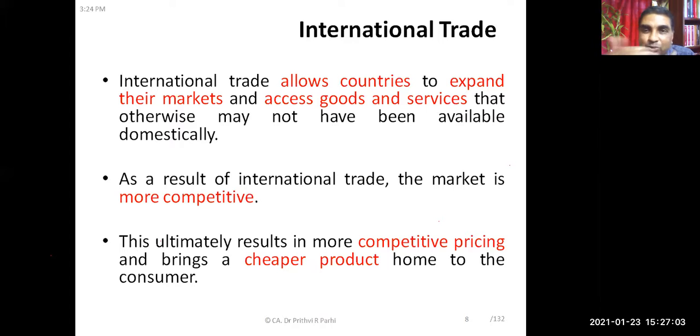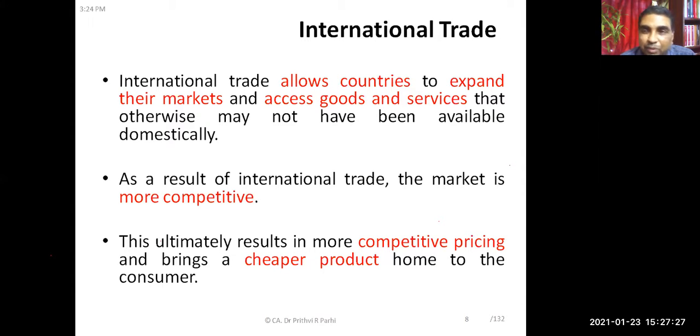And it also allows access of goods and services that otherwise may not have been available domestically. So there are many goods and many services which are normally not available in the domestic market, but because of international trade and commerce, it is coming to the country. In your day-to-day life also, you can find many such goods may not be available in domestic country.